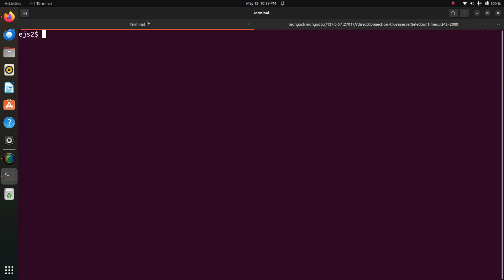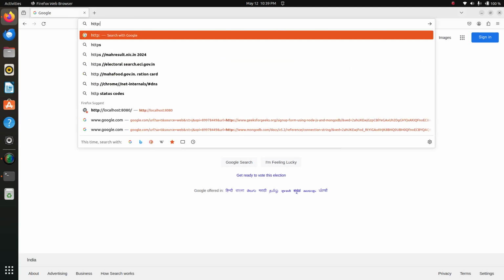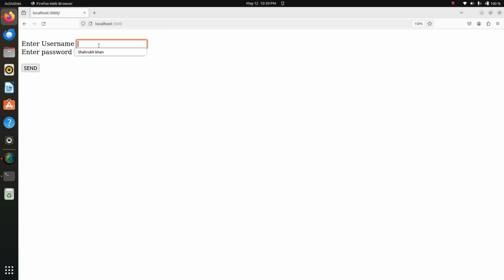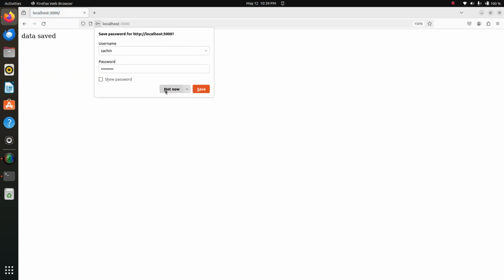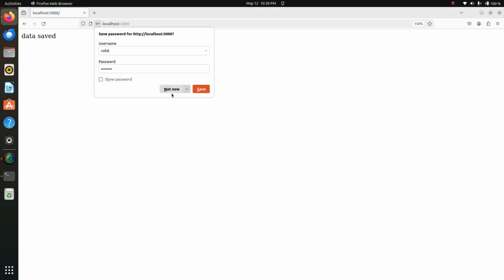Now I will execute the program. npm start. Yes. http://localhost. Yes, username Sachin, password Sachin123, yes, data is saved. Now again I will enter another data, Rohit, password is 123, yes, data has been saved.